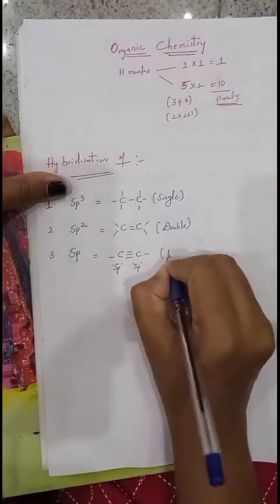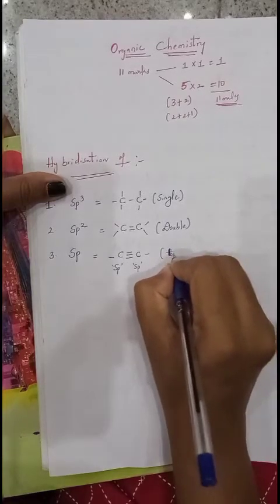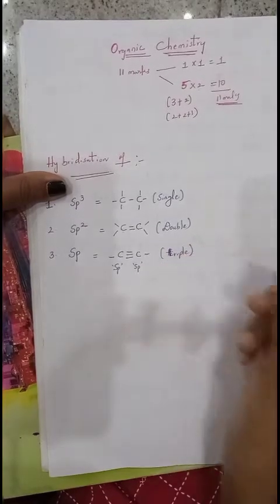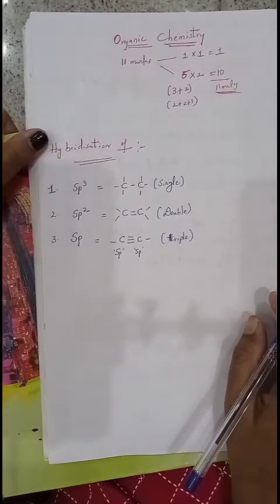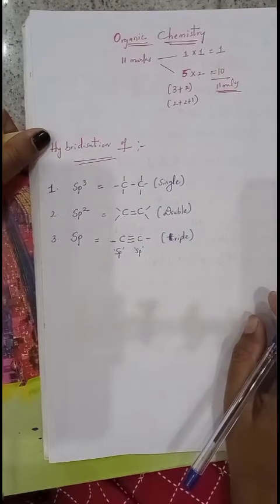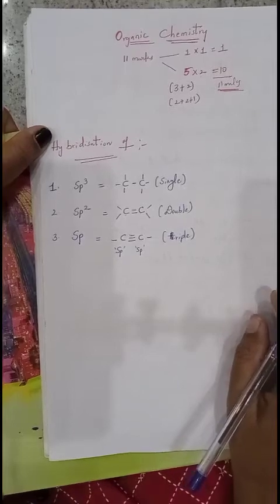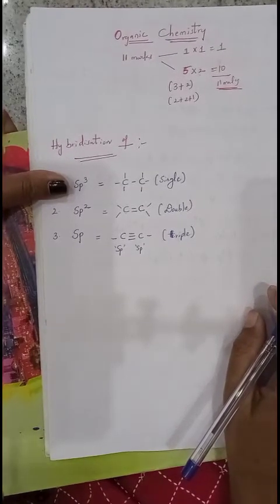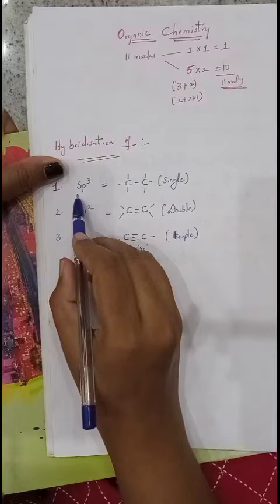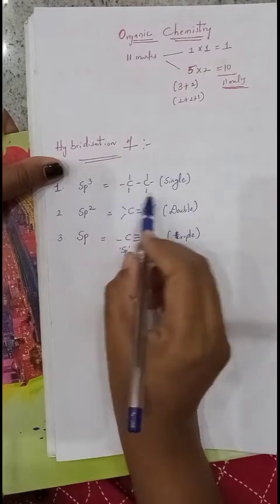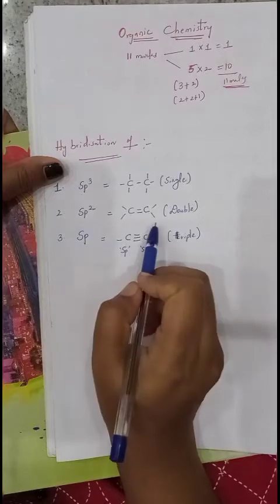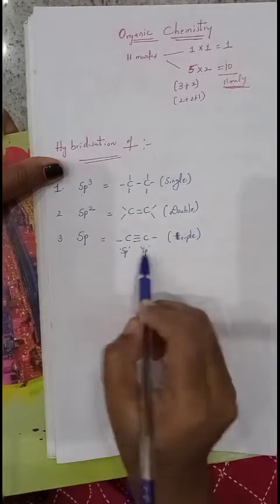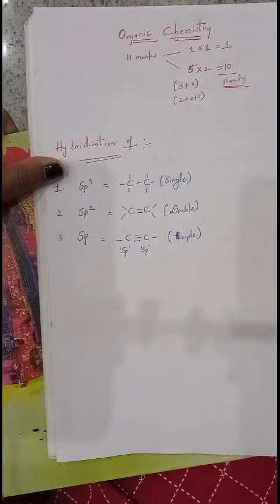There are 3 important hybridizations: sp3, sp2 and sp. Sp3 in carbon-carbon single bonds, sp2 in carbon-carbon double bonds, sp in carbon-carbon triple bonded compounds.